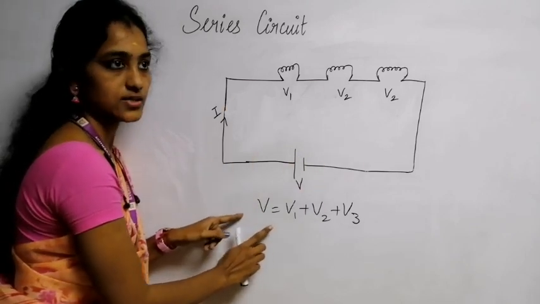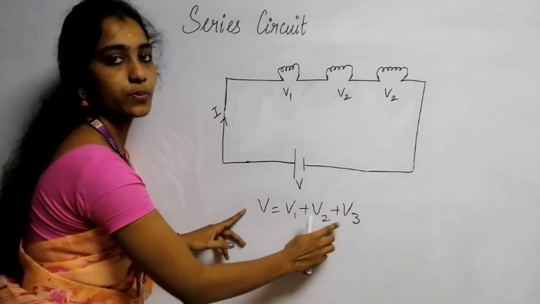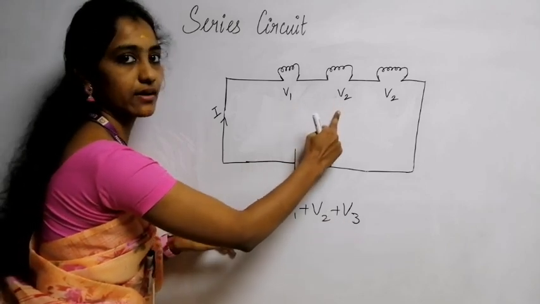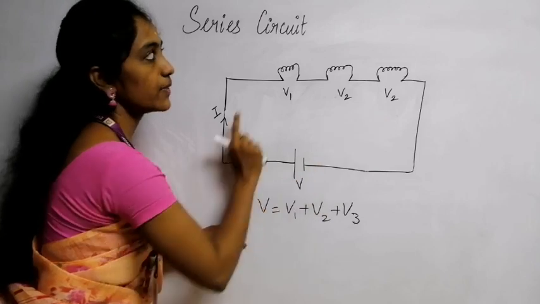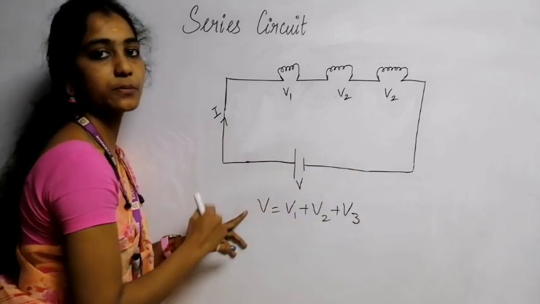So voltage V is equal to V1 plus V2 plus V3. So first resistor plus second resistor plus third resistor. This is how the series connection will be made.